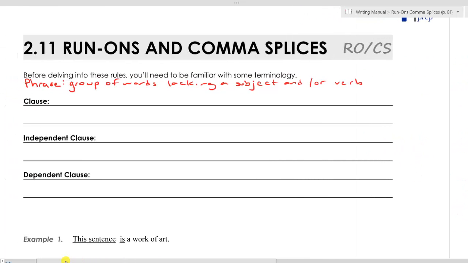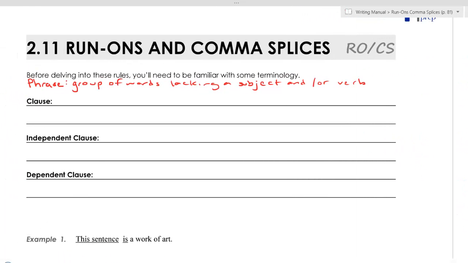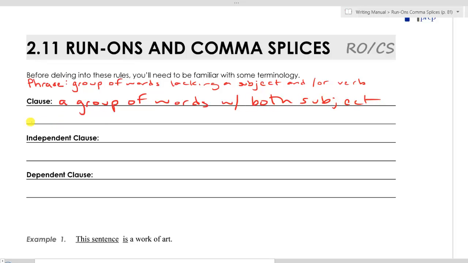Which brings us to a clause, which is a group of words that does have a subject and a verb. A group of words with both subject and verb. We'll take a look at a couple of examples in a second, but let's move into the two types of clauses. One type of clause, an independent clause, is a clause that can stand on its own. It's a complete sentence, a complete thought, and I'm going to write down all of those things. Complete sentence/thought.